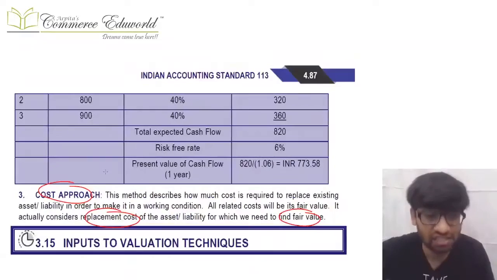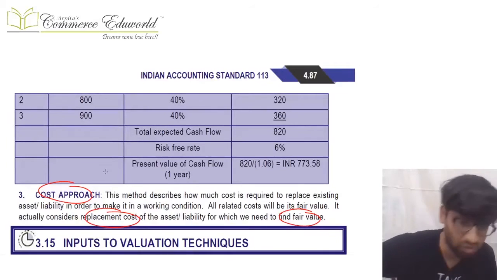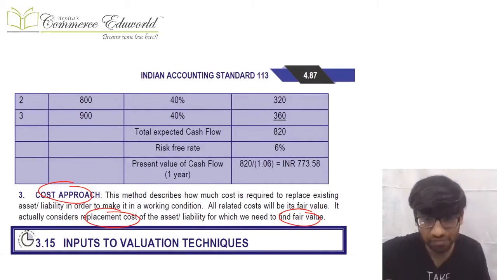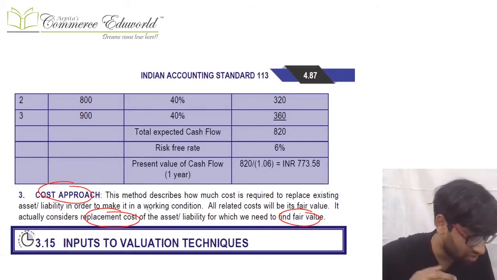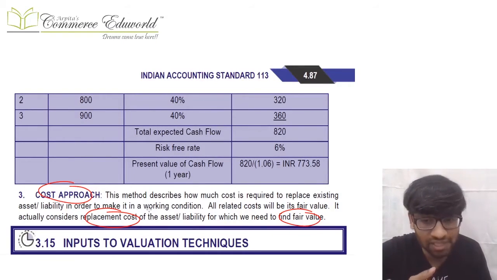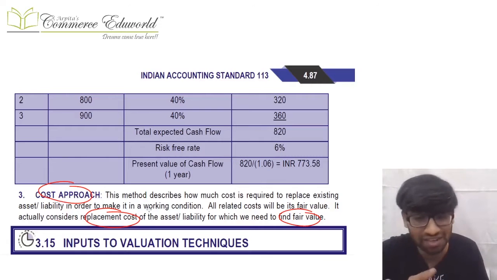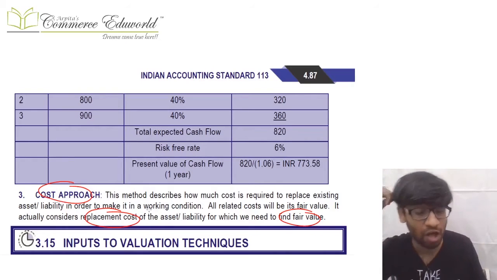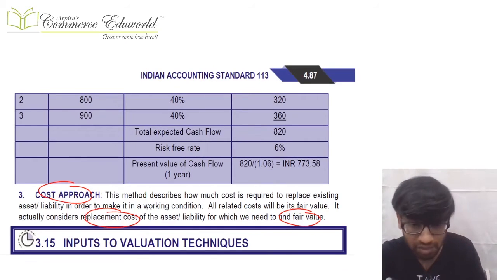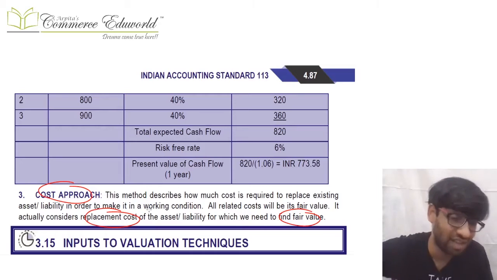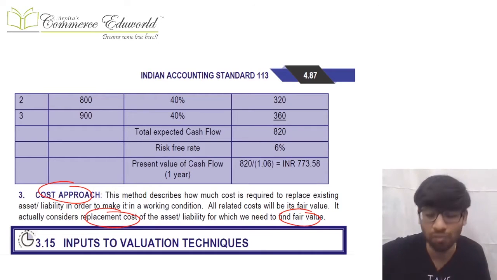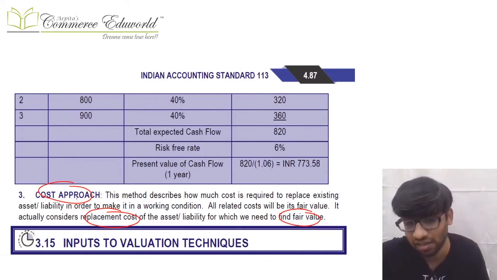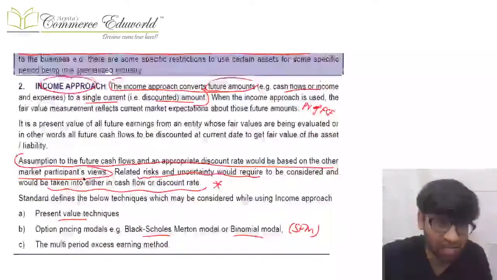Next is the cost approach. Now what is this cost approach? In the cost approach as a valuation technique, you can use replacement cost as a fair value, but that's a last resort, where you ask: if I want to replace a similar asset, how much will it cost? That is the replacement cost, and that can be used as fair value, but it's a last resort, because fair valuation gives more importance to exit price rather than entry price. And that's all about the valuation techniques.